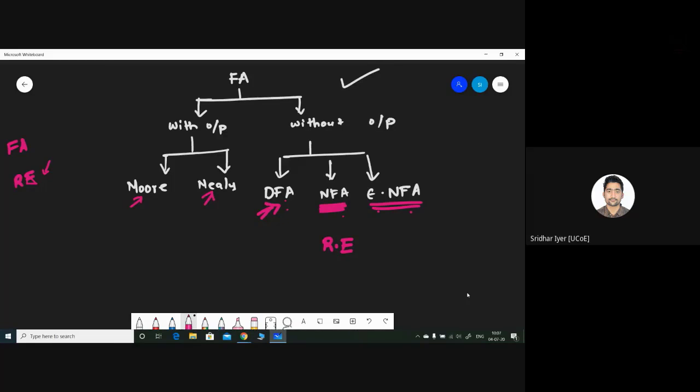Is it fine? So basically, I will be jumping between chapter 1 and chapter 2, combining both chapters and then preparing our topics. The syllabus is designed in such a fashion only. I can't help it. In the first chapter only, they have given all these five machines. But for understanding epsilon NFA and NFA, you need the understanding of RE also. For that reason, I will be jumping between the first and second chapter to make things much clearer. Understood?